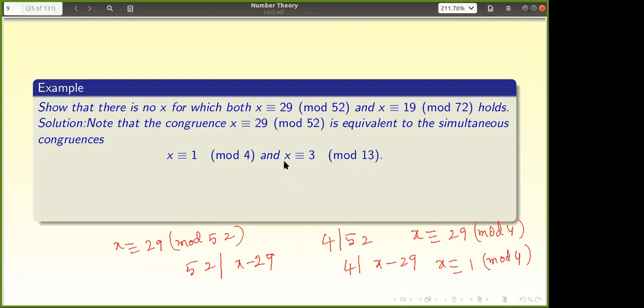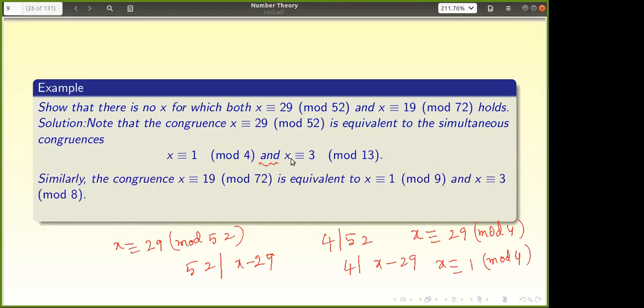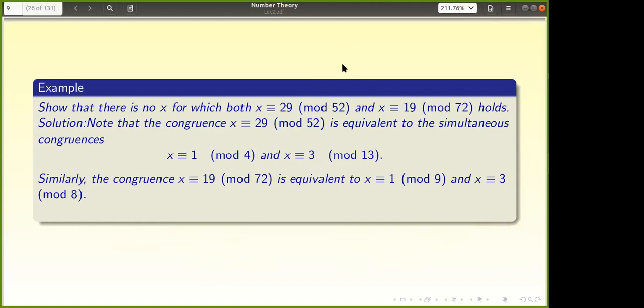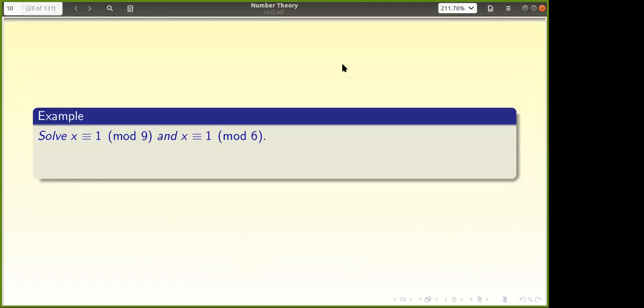Similarly for 13. So now I got two relations, and both have to be satisfied. So one congruence I converted into two congruences. Similarly, I have another equation, so now I have four congruences. It is easy to see that it is impossible to find a solution satisfying these. I'll not go into details, you can check that easily.